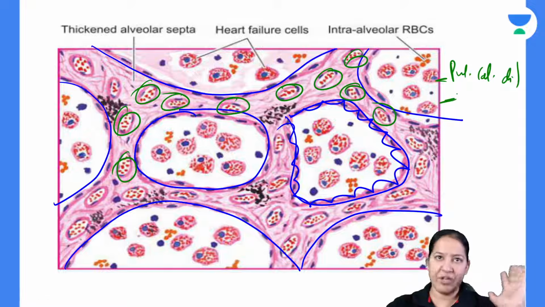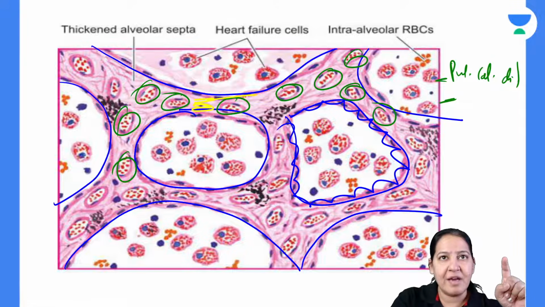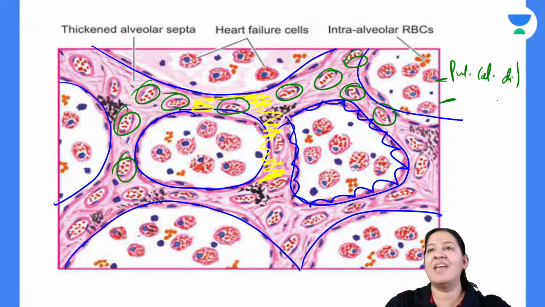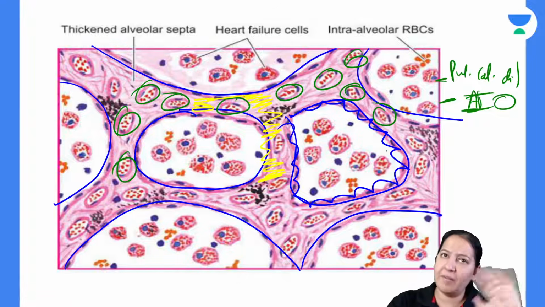Second change, appreciate the background. Can you appreciate the background? The background is pink in color here. It is not empty, it is pink. This pink color is edema. So that is alveolar edema. So the second thing here is interstitial edema. Interstitial. Alveolar edema is not shown here.